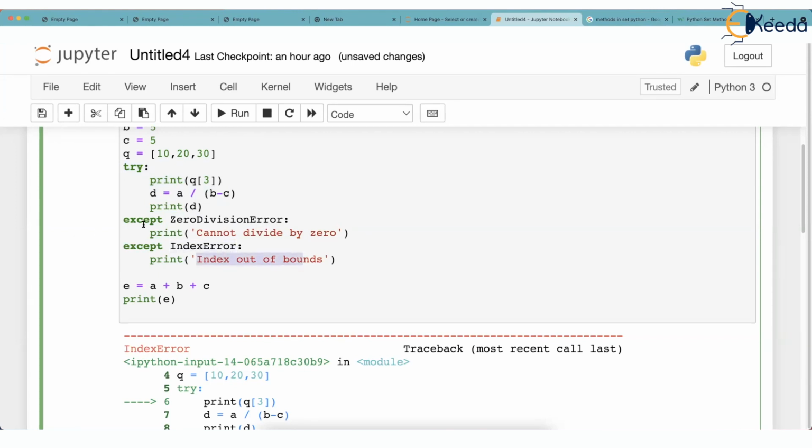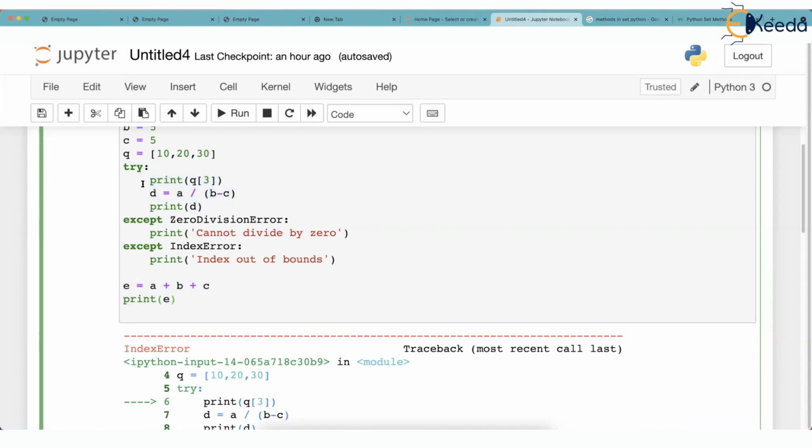No, that means there are no errors. Good. If there are no errors, then simply run this code. So if try completely executes properly without any error, then none of these except blocks will run. I repeat, if complete try runs without any error, then these except blocks will not run and these lines will run.